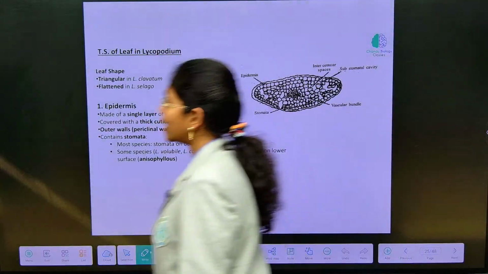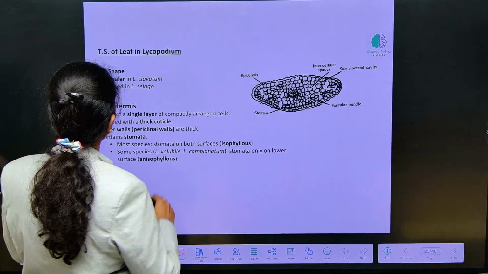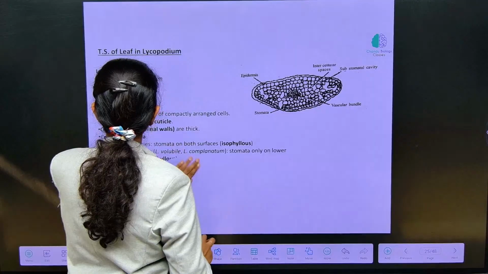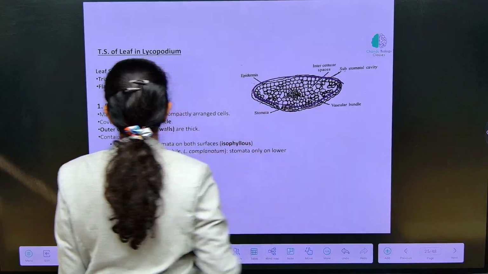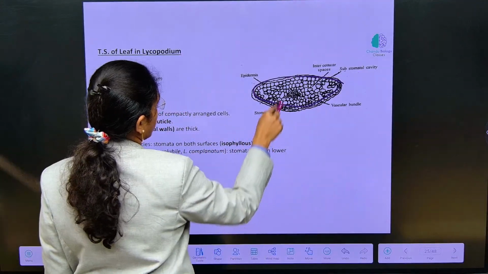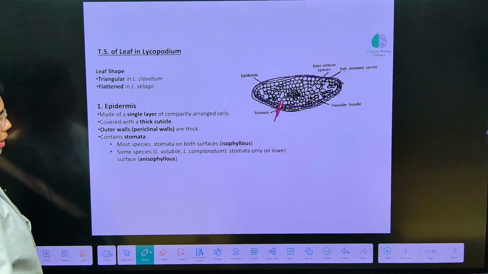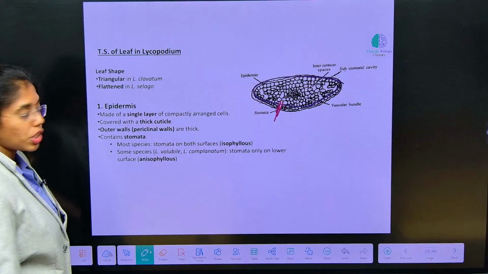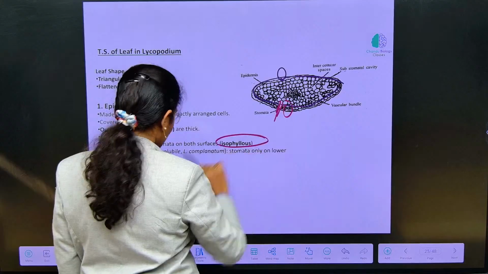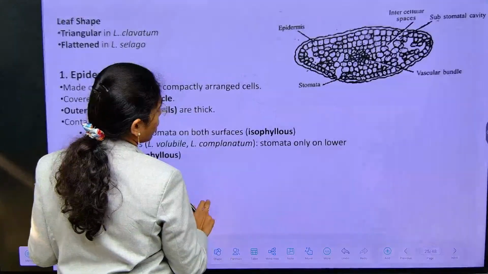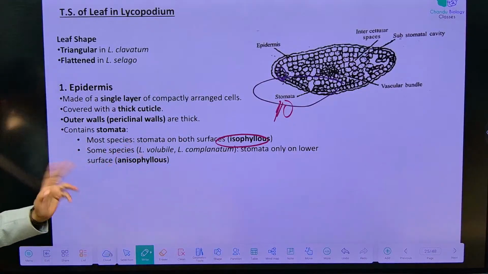Next, followed by TS in Lycopodium. Okay, TS, transverse section of leaf in Lycopodium. Here if you see, the epidermis is single layered, with stomata at the basal regions of the epidermis, and it has a thick cuticle. Most species of Lycopodium have stomata on both surfaces, which is addressed as isophyllous type, where stomata are equally distributed on the two surfaces of the epidermis.